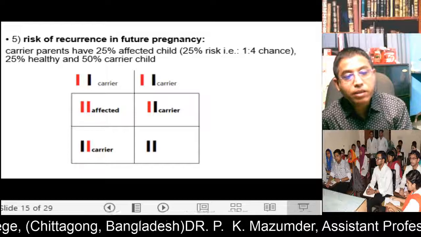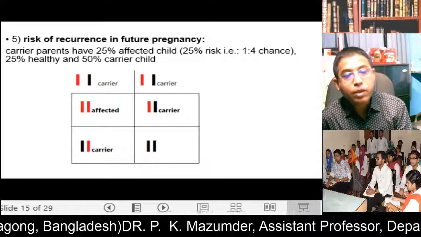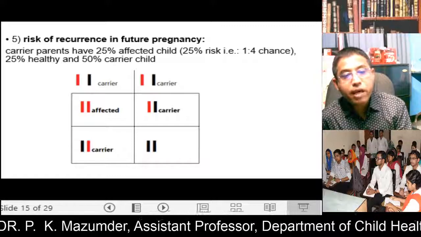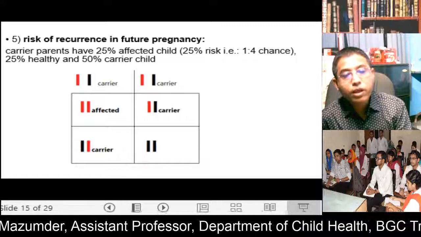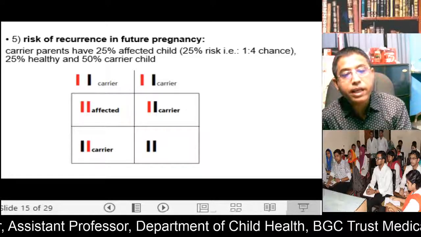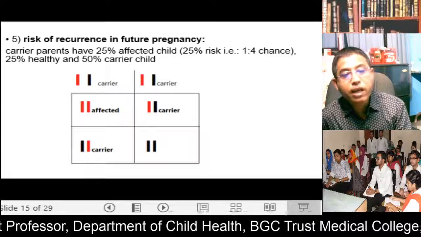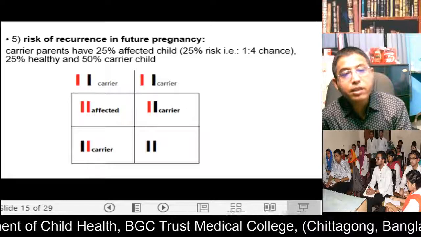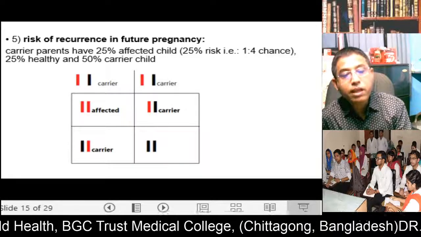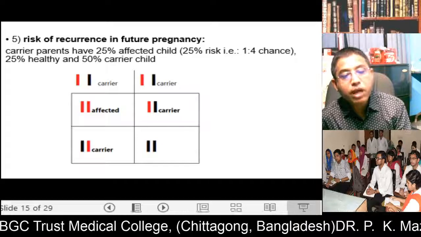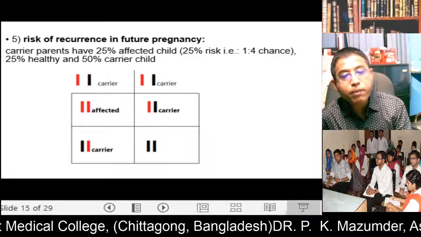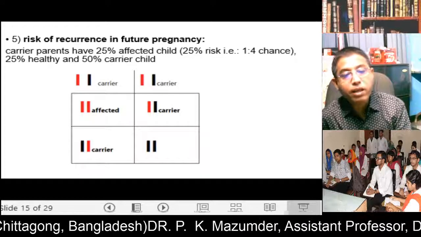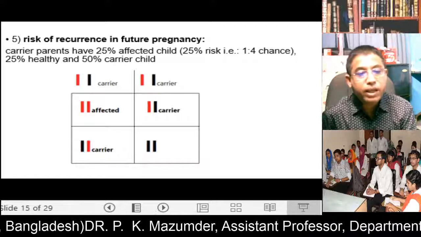This is a double dose of the mutant gene, so it expresses the disease. But here only one gene is affected, the other gene is normal, so it does not express the disease. It is called a carrier, and it is healthy. So the risk of recurrence in future pregnancy is 25%. 25% of children will be affected, 50% of children will be carriers, and 25% of children will be normal, irrespective of male and female, because both male and female are affected equally.